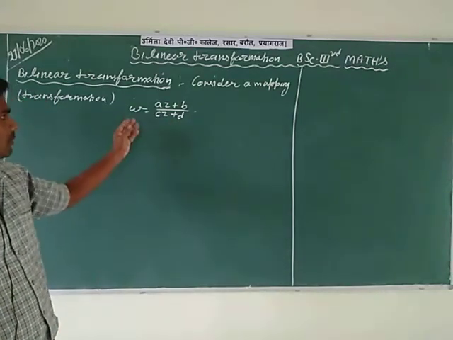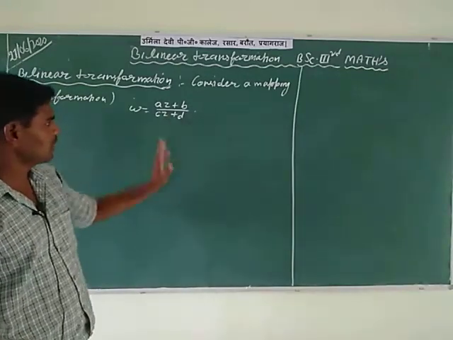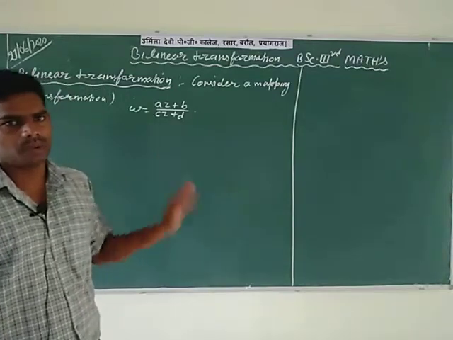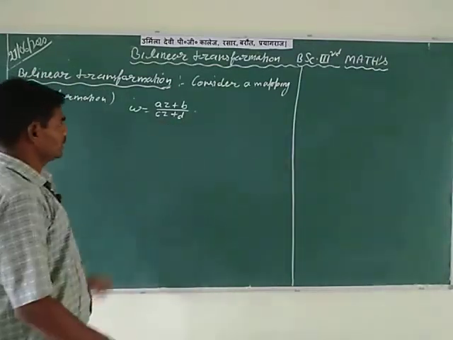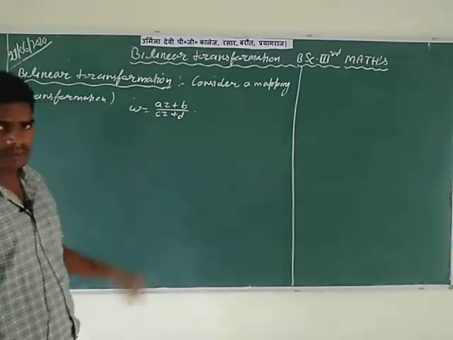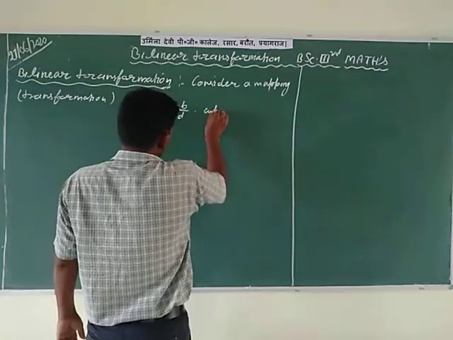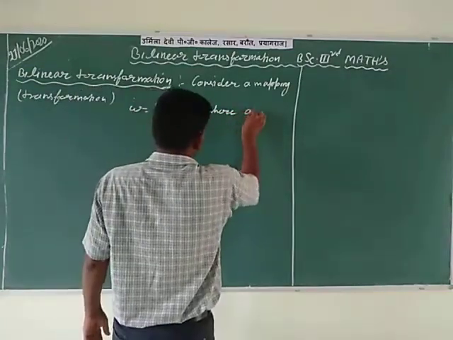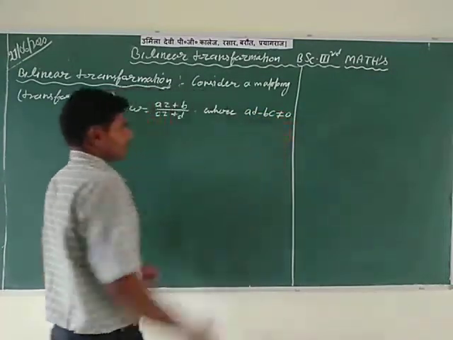Here W is a complex number on the W plane and Z is a complex number on the Z plane, and A, B, C, D are also complex numbers. The necessary condition for this transformation to be a bilinear transformation is that AD minus BC should be not equal to 0.